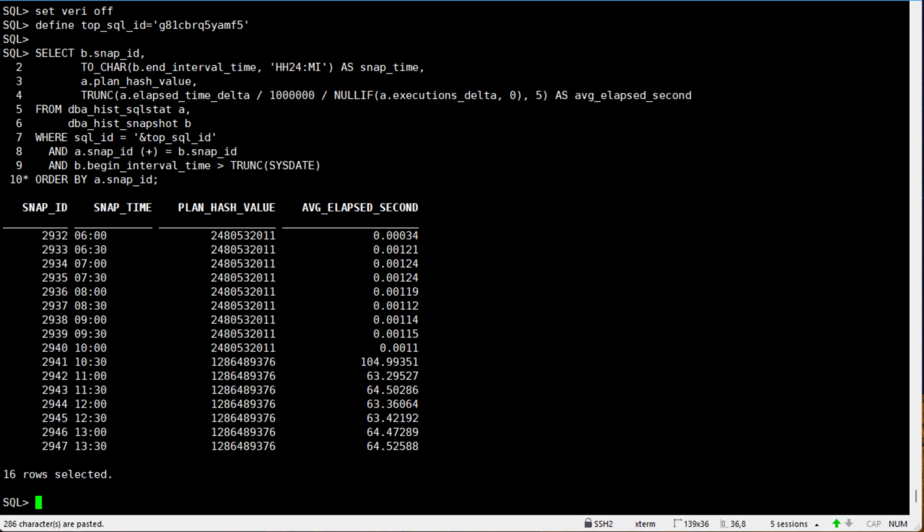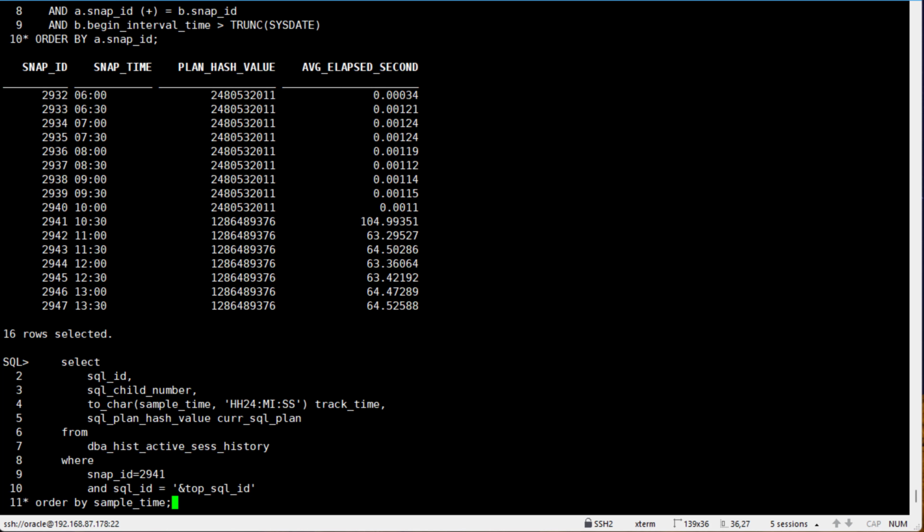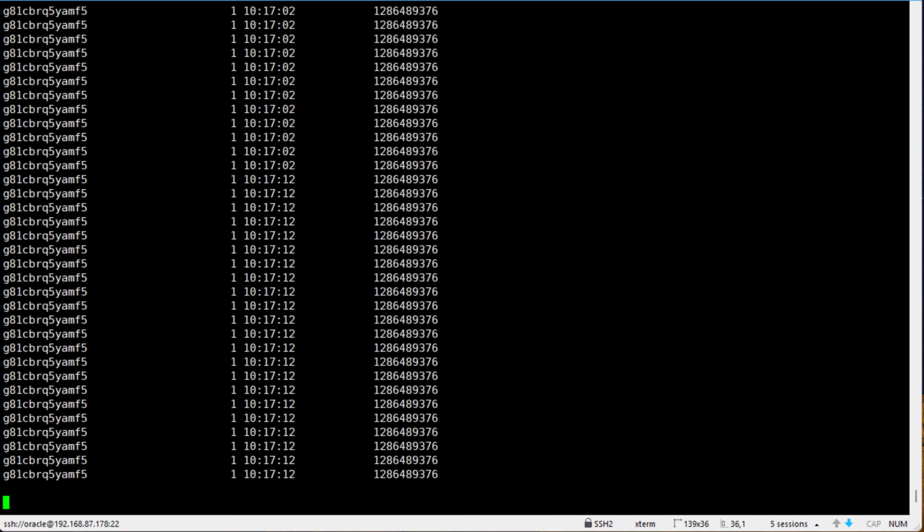Can we narrow it further? Yes, with the DBA_HIST_ACTIVE_SESS_HISTORY view, we can sift through detailed execution data. This SQL query retrieves execution details for the SQL statement from the view for the snapshot ID 2041.